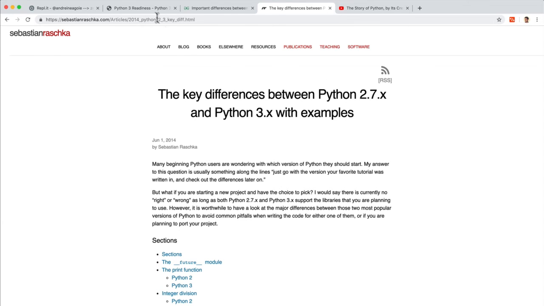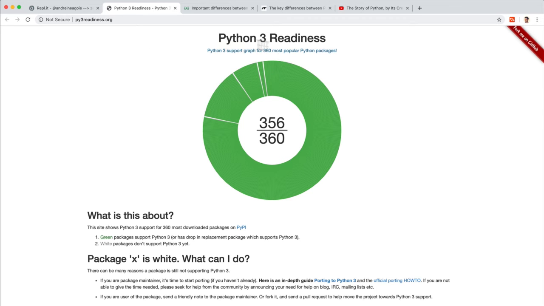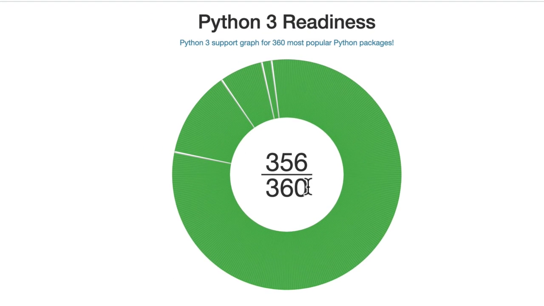But as I mentioned, the whole community is moving towards Python 3. This website, for example, shows you how many big, popular Python packages, which we'll talk about, support Python 3. In our case, there's only 4 popular packages that don't support Python 3. So what I'm saying is Python 3 is the way to go.